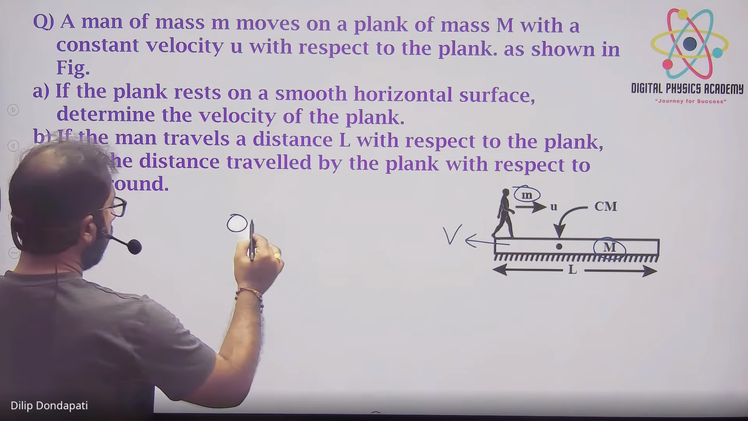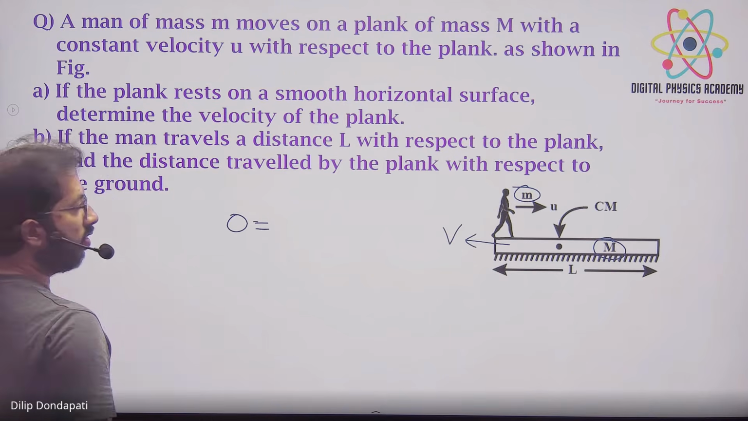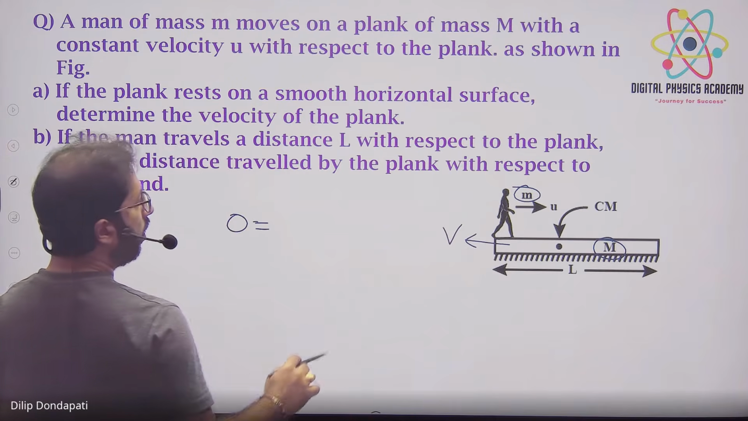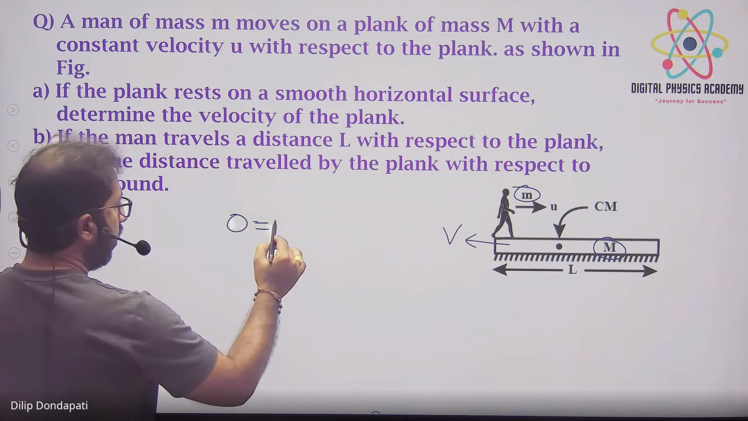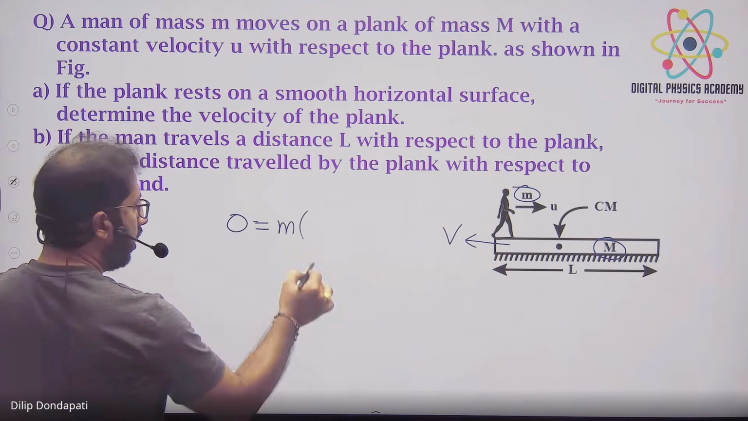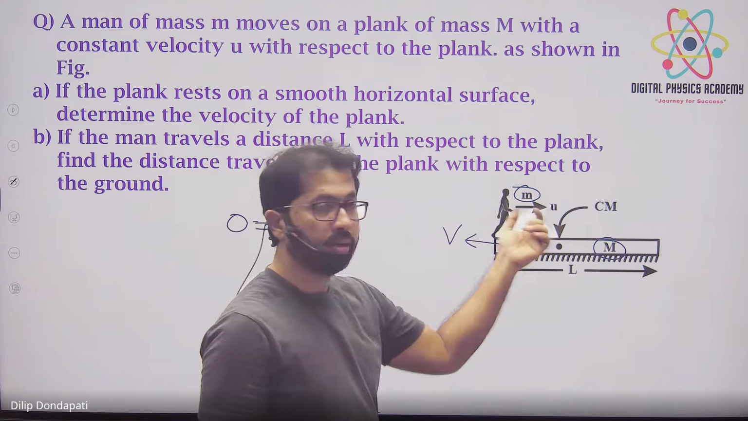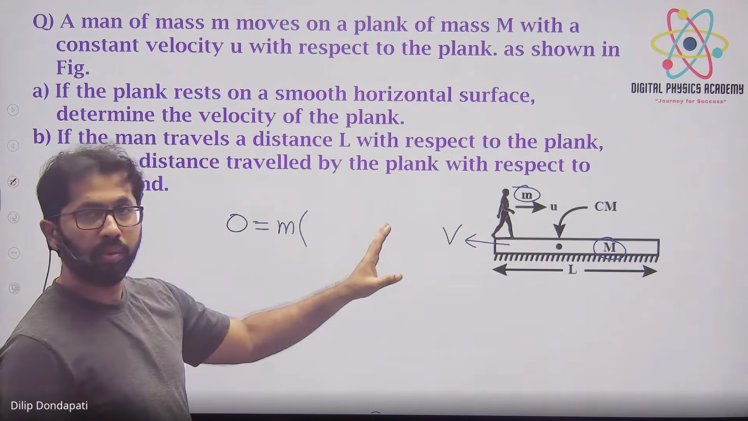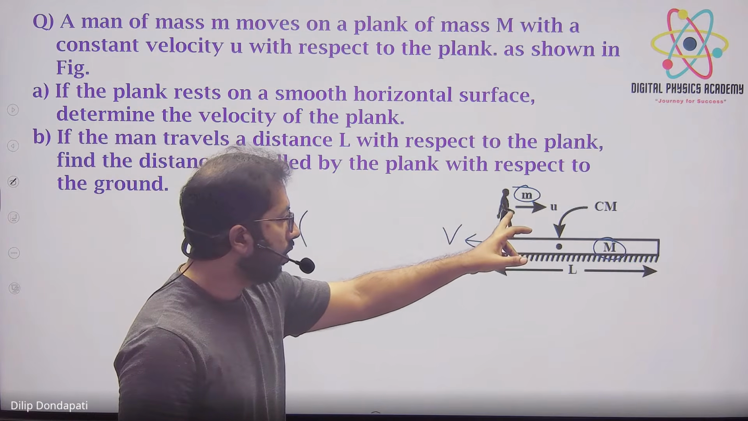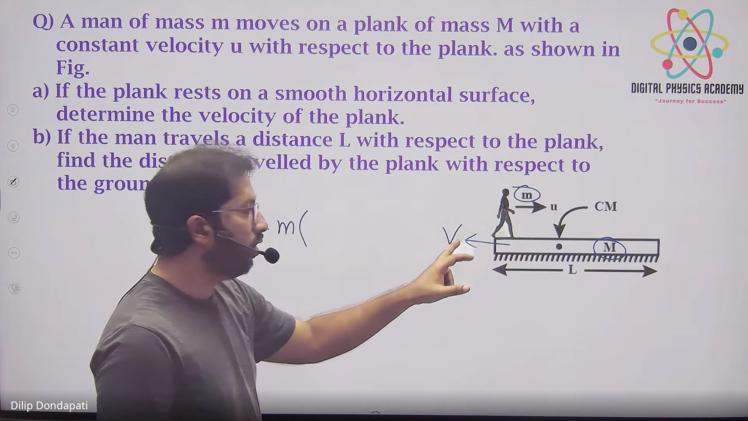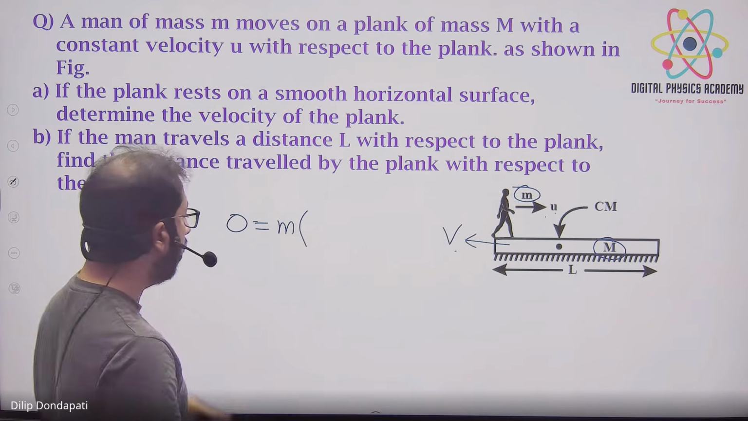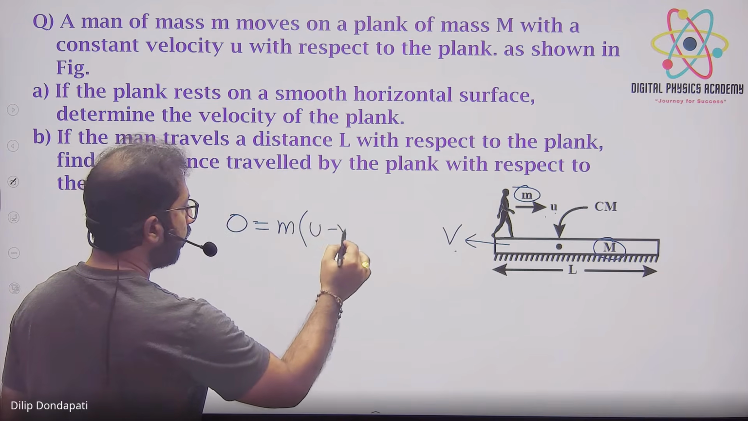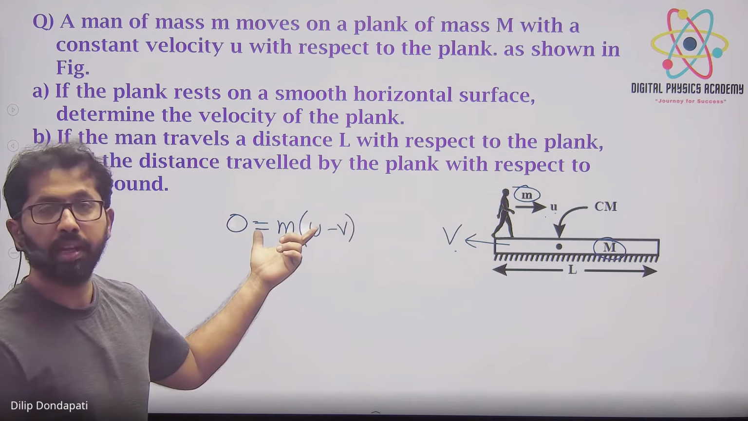So 0 is equal to the initial momentum. Look, the man of small mass m is going from here, and the plank rests on a frictionless surface. Is it mu by capital M? No, wrong. Small mass into velocity, right? Final momentum: taking m into u minus v, right side positive, left side negative. So m times (u minus v). That's a convention we're applying in conservation of momentum.